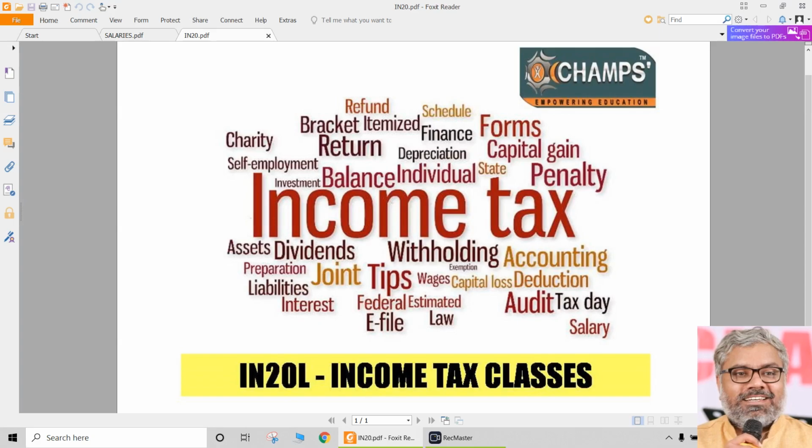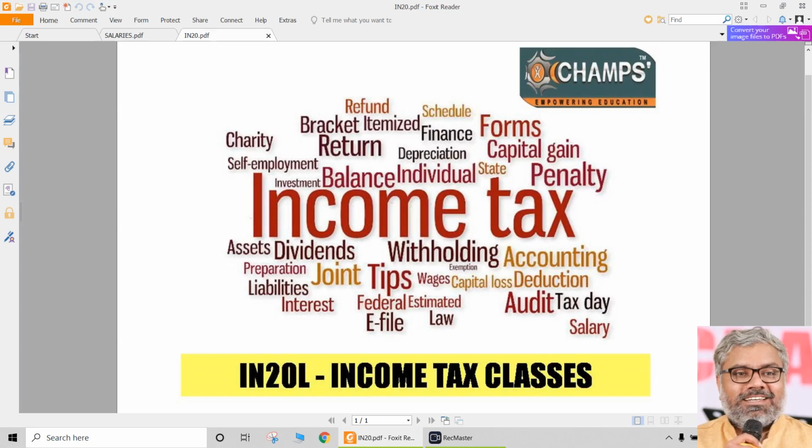Another category within section 10(14) itself is where the allowances are generally given for personal purposes of the employee. But whatever it is, we have a list of allowances, and the exemption here is not related to the amount that is spent. Here the exemption is purely related to whatever has been specified in law. So you need to remember the list of such allowances and the exemption which has been allowed for each allowance